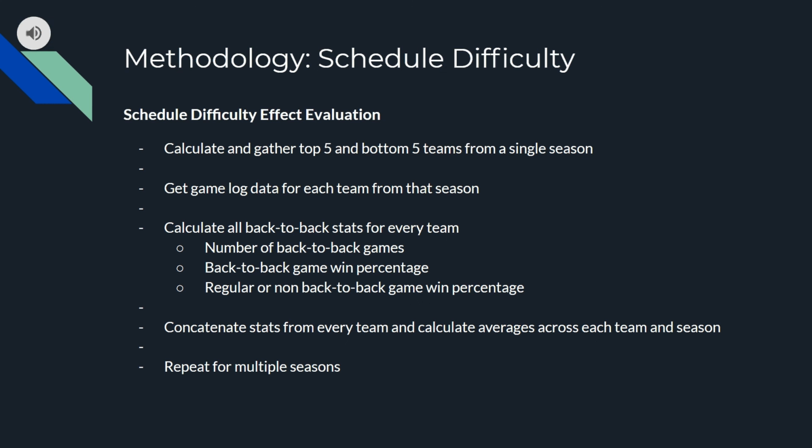And so our methodology for the schedule difficulty effect evaluation was first to calculate and gather the top 5 and bottom 5 teams from any single given season. And then we would get the game log data for each team from that season and proceed to calculate all back-to-back game stats for every single team. That includes the number of back-to-back games, back-to-back game win percentage, as well as regular, also known as non-back-to-back, game win percentage. Then we would concatenate stats from every team and calculate averages across each team and season. And then we'd repeat that for multiple seasons in order to compare different seasons.